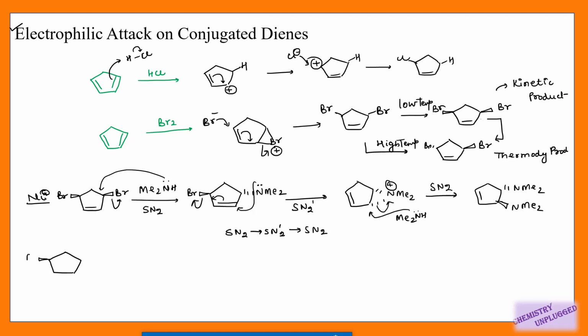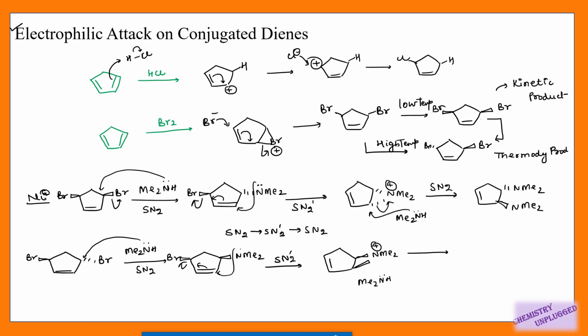Suppose I am using trans dibromo compound. Again the same nucleophile and first mechanism is SN2, right? So it will cause inversion of this carbon center. Then it will follow SN2 prime mechanism. Then again I will use the same nucleophile. It will attack on this carbon and it will follow SN2 mechanism. So it will give me this type of product, and these two products are similar to each other. Only the position of this NMe2 group is different on these two carbons, right?